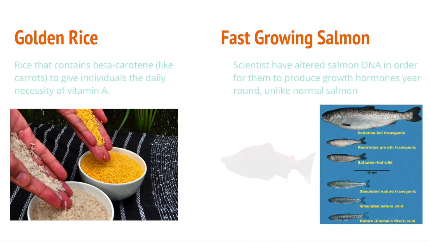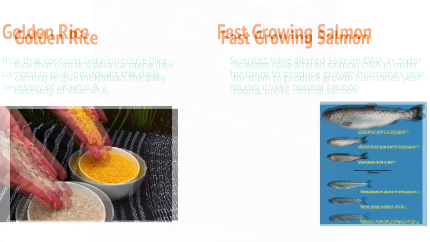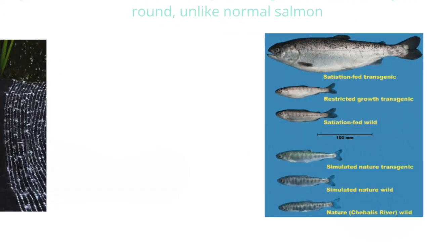Scientists have found that by altering the DNA in salmon, growth hormones can occur all year long, leading to a year-long better fishing and harvesting season rather than just when salmon are in season.